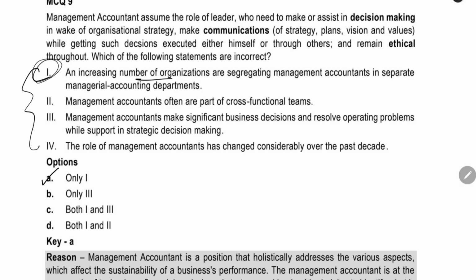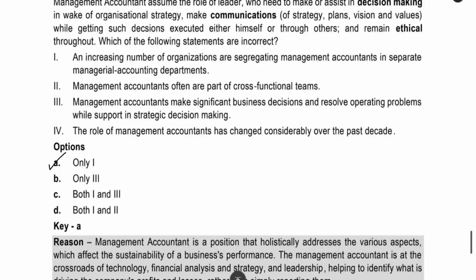An increasing number of organizations are segregating management accountants in a separate managerial accounting department. They are saying that management accountants are nowadays doing only management accounting, not doing any other planning, analysis, execution, leadership and all. They are just doing accounting. On the face of it itself, you can see that this is the wrong thing. Nowadays, management accountants are doing innovation, making strategy. That's all we saw now. So the first statement is the wrong one.